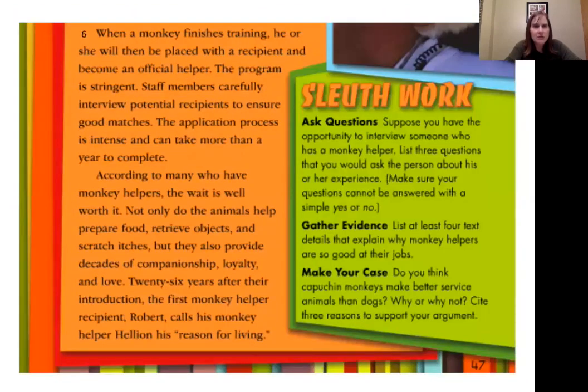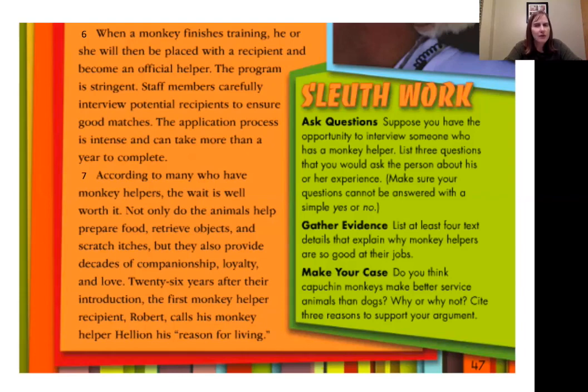Our final section has paragraph 6 and paragraph 7. Paragraph 6 continues talking about the training that monkeys go through, particularly matching the monkey with the human. So read paragraph 6 about the process between matching the monkey and the human. Again, it sounds like a very important process. It says in the text that they want to ensure good matches. They want to make sure that they have really matched up the monkey and the people really, really well.